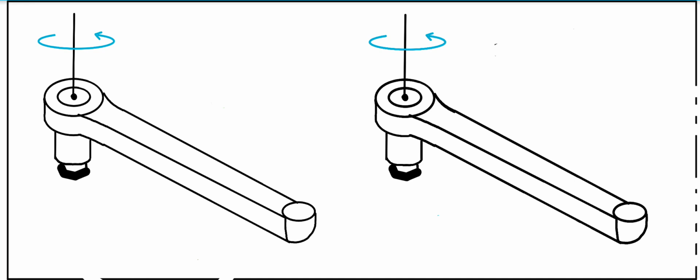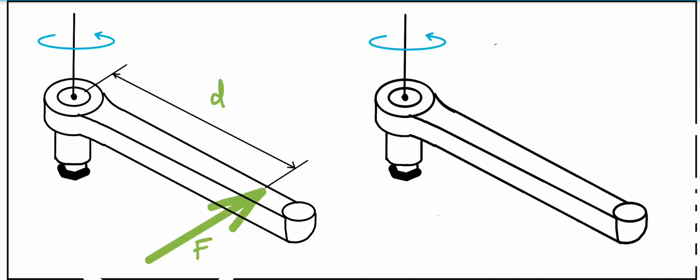In the first case, I take the force acting at a distance of d from this axis. So I quantify this: I can see there will be a proportionality. The turning effect is proportional to this d, and the turning effect will be proportional to the magnitude of F. With that I derive a quantity, that is moment, force into distance, that describes the turning effect.